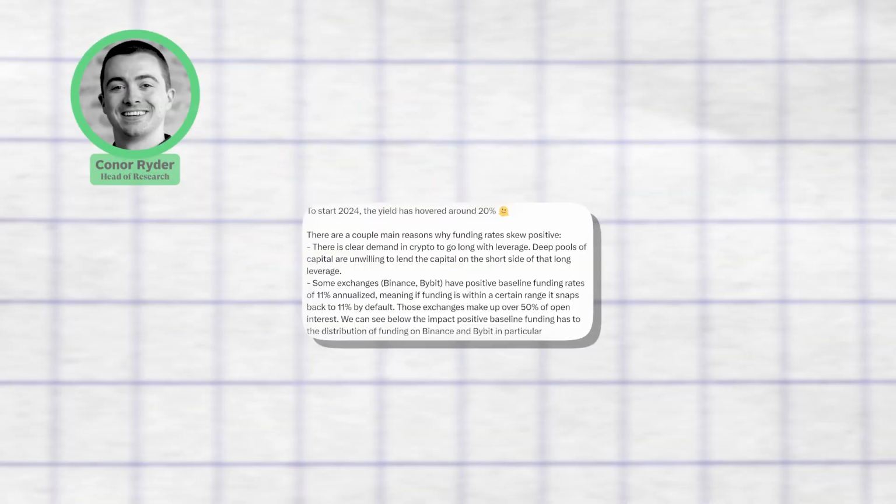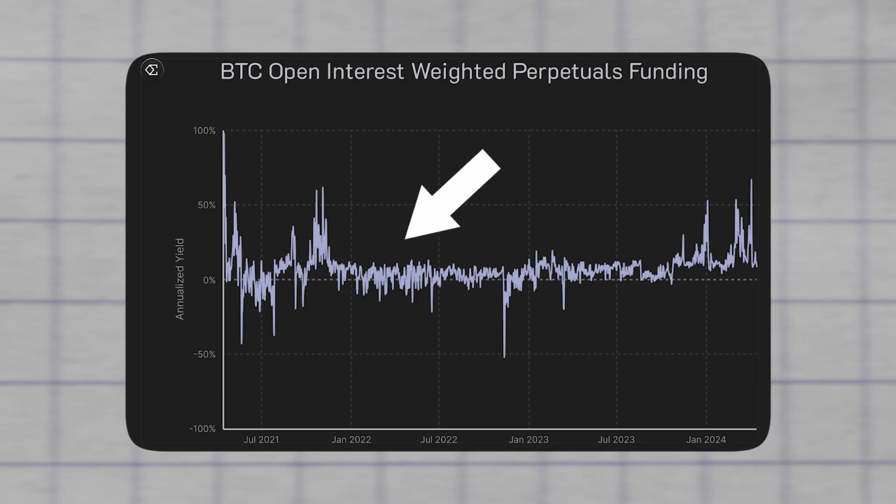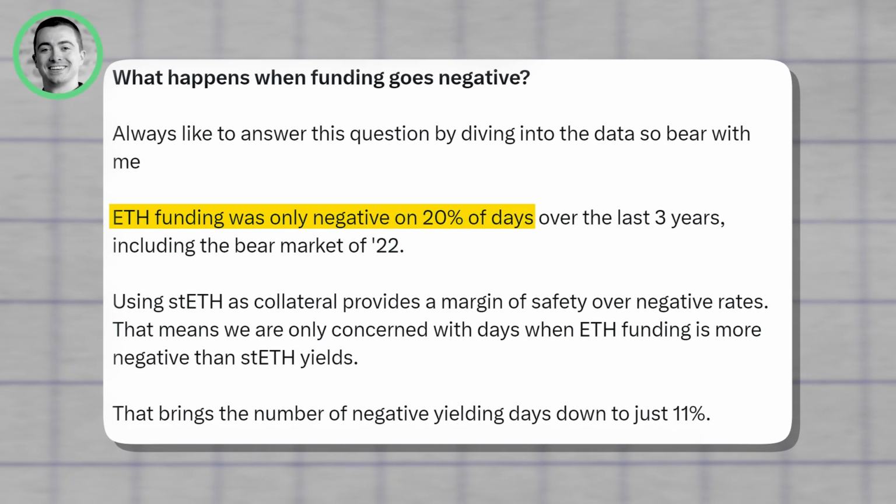According to Ethena's head of research, Connor Ryder, there has historically been more demand for long exposure on Bitcoin and Ethereum, resulting in positive funding rates for over 80% of days in the last 3 years. In the 20% of the days when funding rates were negative, only 11% of those were costly enough to eat into the ETH staking yield. Ryder further comments that these periods happened only briefly and should act as an incentive for users to redeem USDe.